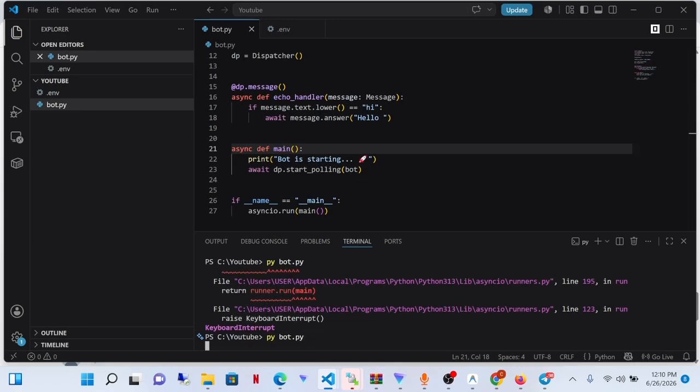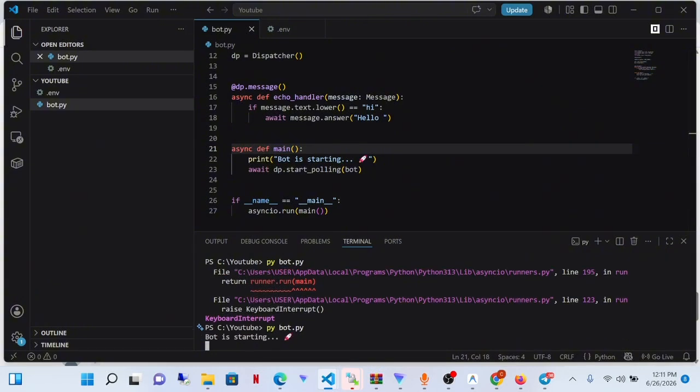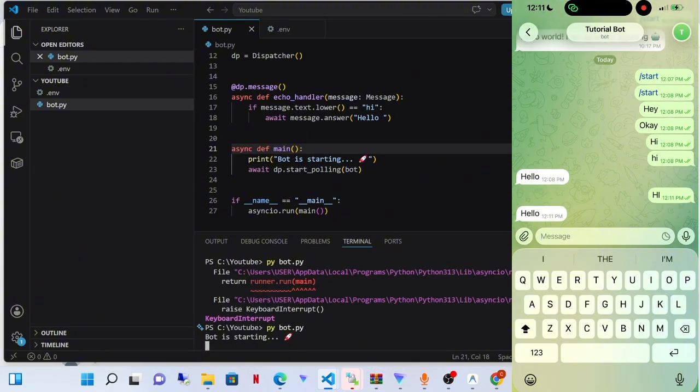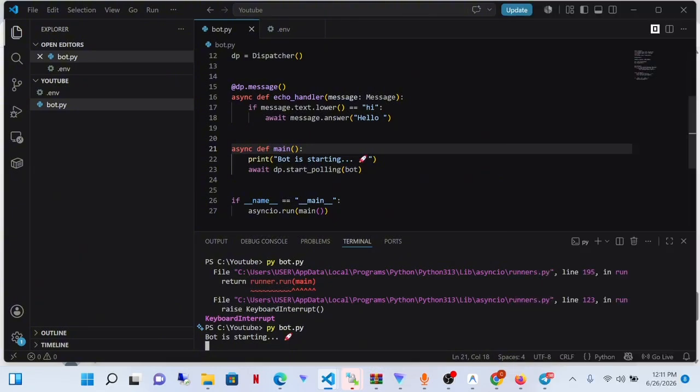Now let it load, and I'm going to send another hi in capital letters and see if it's going to respond. Capital letter H and I, and see, it responded. So let me explain what I did here. This dot lower I added converts any message we send to the bot. If it's in capital letters, it will convert it to small letters. So no matter if we send capital letters, we're going to convert it to small letters. That's what this does. So you can see that the bot only replies when we say hi.